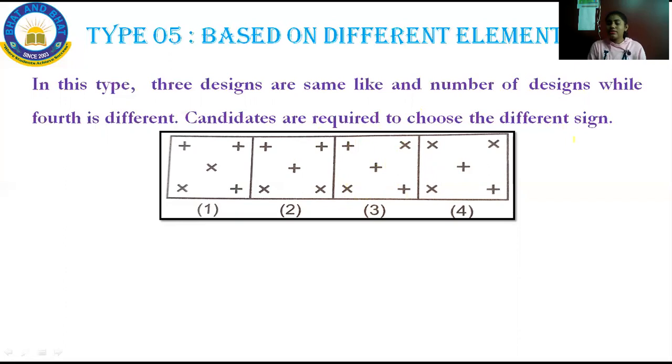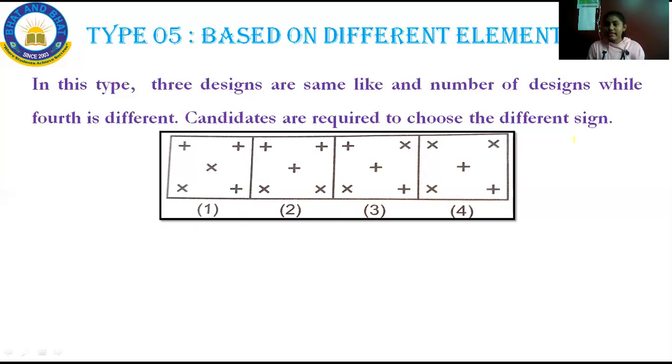So it is very easy. What is the correct option? In option 1, option 2, option 3, there are 3 addition symbols and 2 multiplication symbols, but option 4 has 3 multiplication symbols and 2 addition symbols. As I said here, three designs will be the same, and the number of designs is also the same. In figure 1, figure 2, figure 3, there are 3 plus signs and 2 multiplication signs.